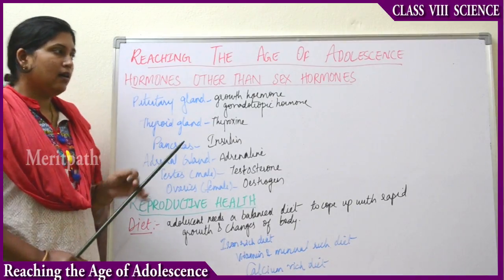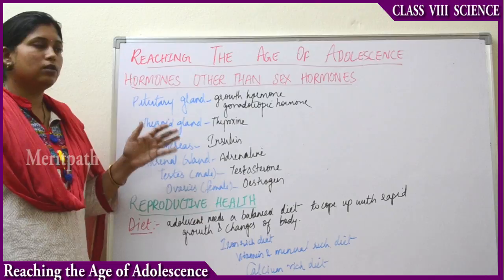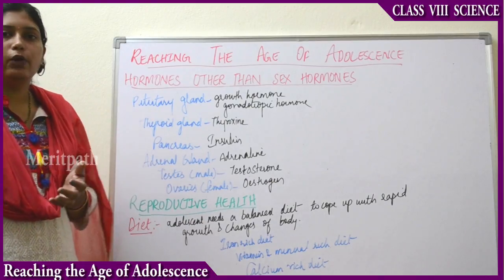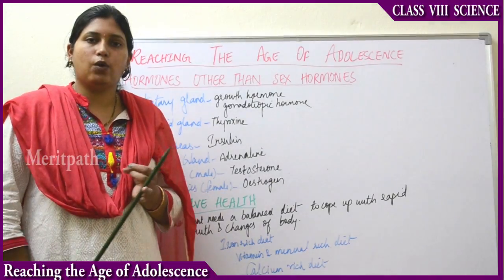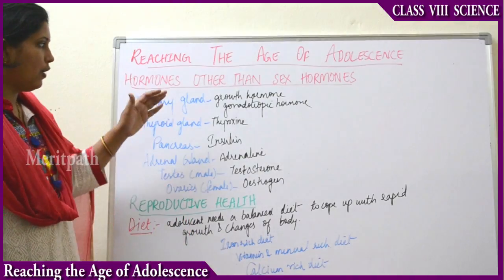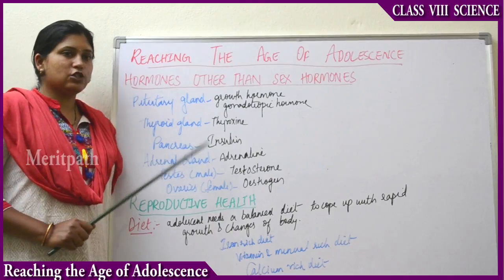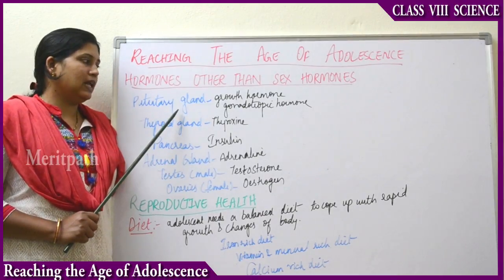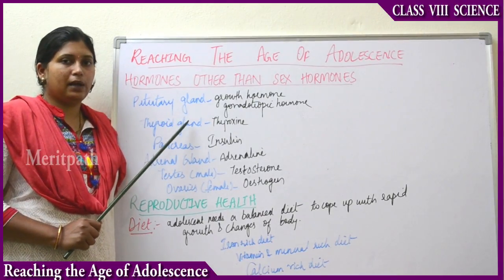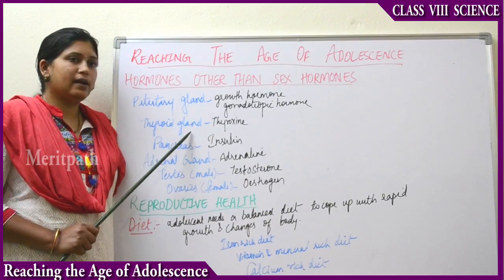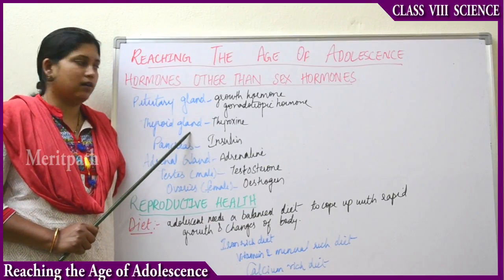dwarfism. And other than these, the hormone also stimulates the testes and ovary. So that is also a function of these hormones. Next, moving on to the thyroid gland. It is situated in the neck. The pituitary gland is situated at the floor of the brain. The thyroid gland is situated in the throat, in the neck region.